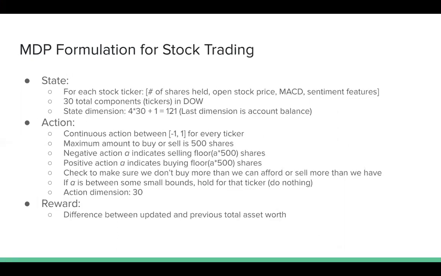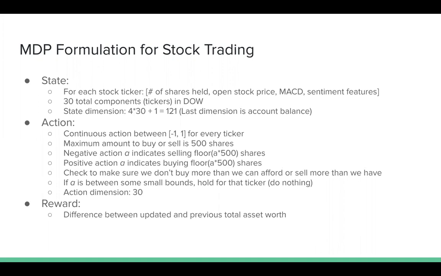Our MVP formulation for the stock trading is as follows. For each stock, there are 4 features: the number of shares held for that stock, the stock's open price at that time, the MACD as mentioned before, and for the sentiment augmented state space, we use a sentiment feature also. There are 30 total components, and we use the Dow for that, so there are 30 tickers. Overall, the state space dimension is 121, with the last dimension being the account balance for the agent.